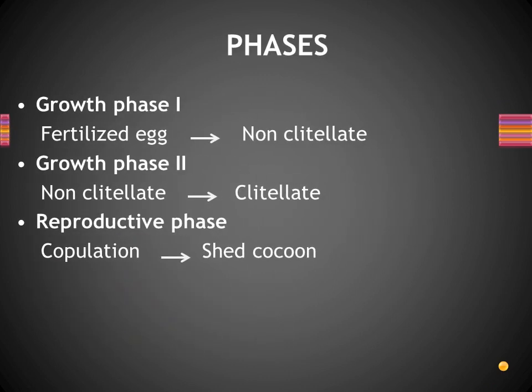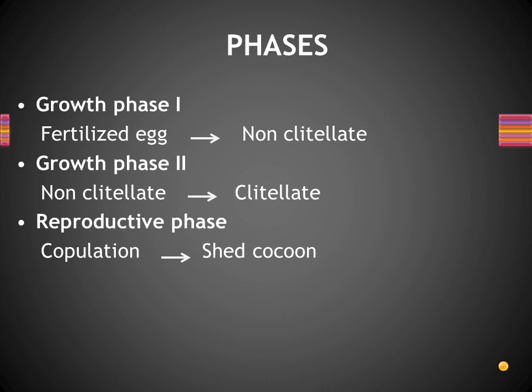Overall there are 3 phases in the life cycle of the earthworm: growth phase 1, growth phase 2, and the reproductive phase. In growth phase 1, what happens? The fertilized egg inside the cocoon becomes a non-clitellate form. That is known as growth phase 1.